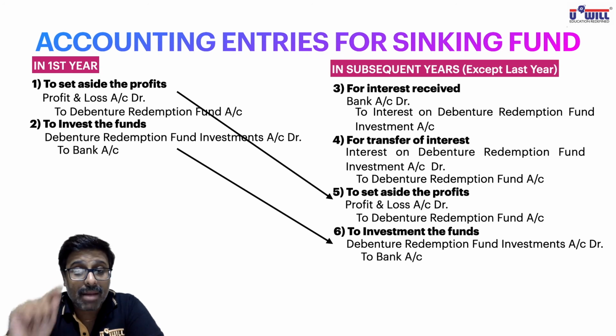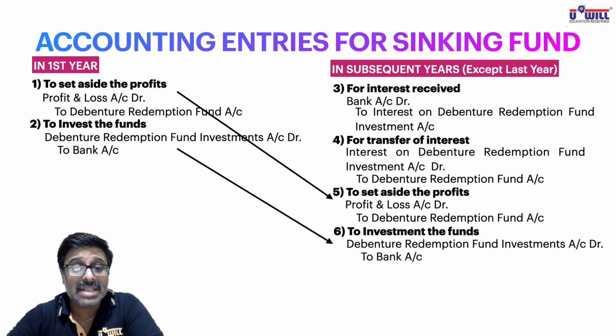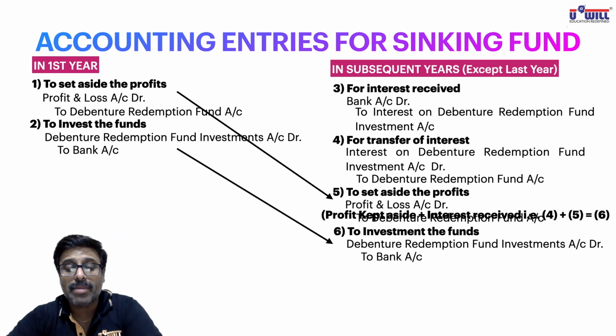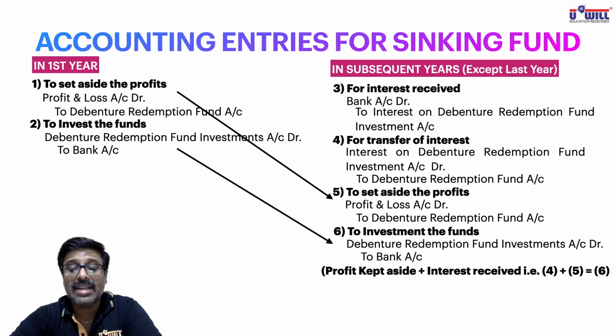But what amount are we going to invest? Only profit kept aside? No. What did we discuss? In subsequent years, we will reinvest the interest also. So here, all of you write down in brackets: the investment will be equal to profit kept aside plus interest received. Means amount of fourth entry plus fifth entry will be equal to amount of sixth entry. What is the amount of fourth entry? Interest. What is the amount of fifth entry? Profit kept aside. This total amount will be the amount of sixth entry which will get reinvested.